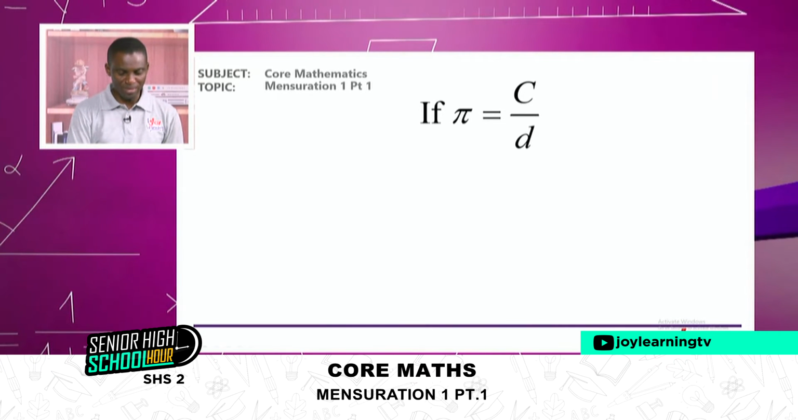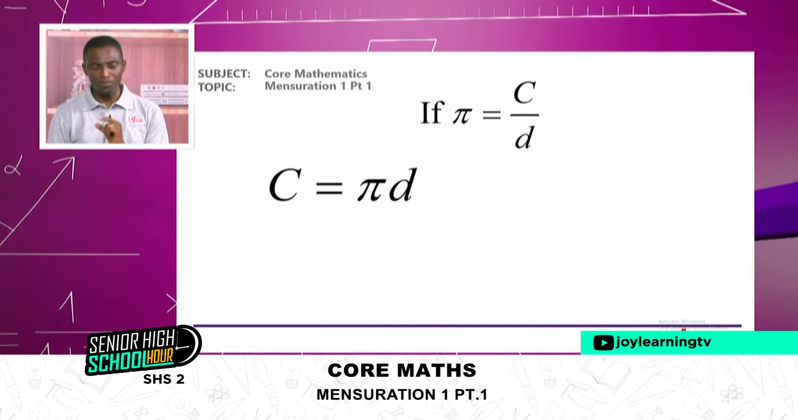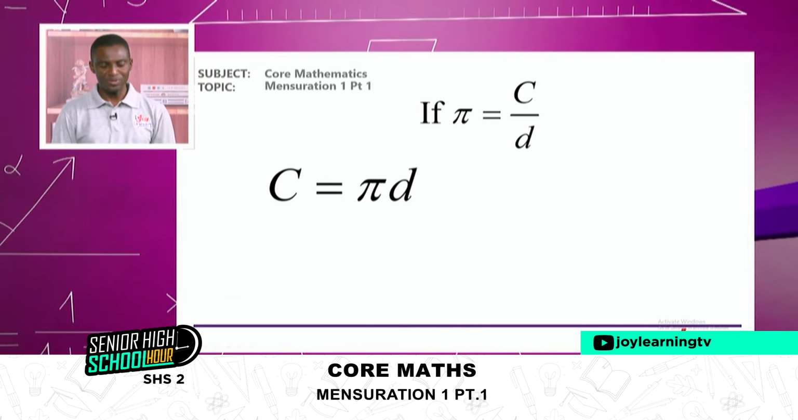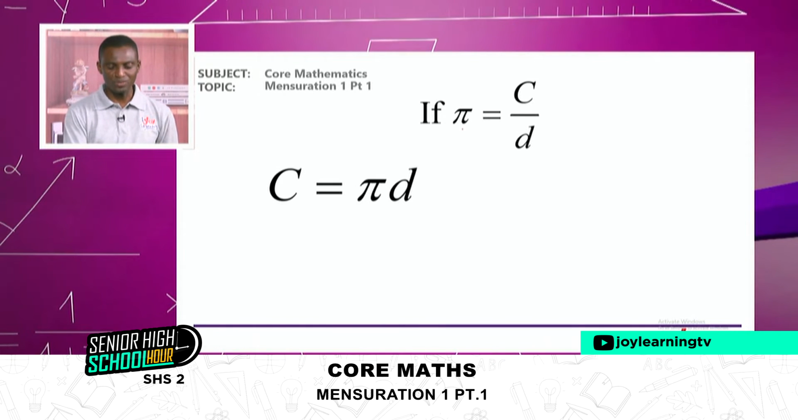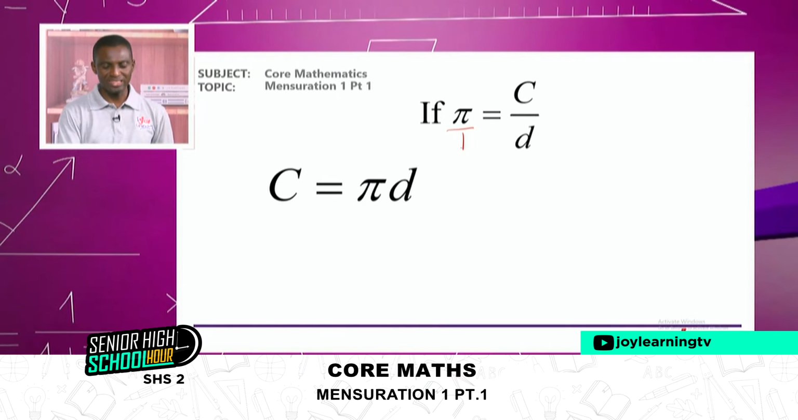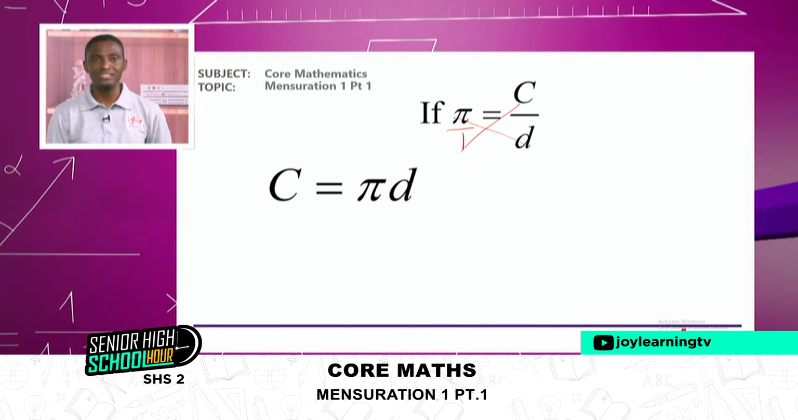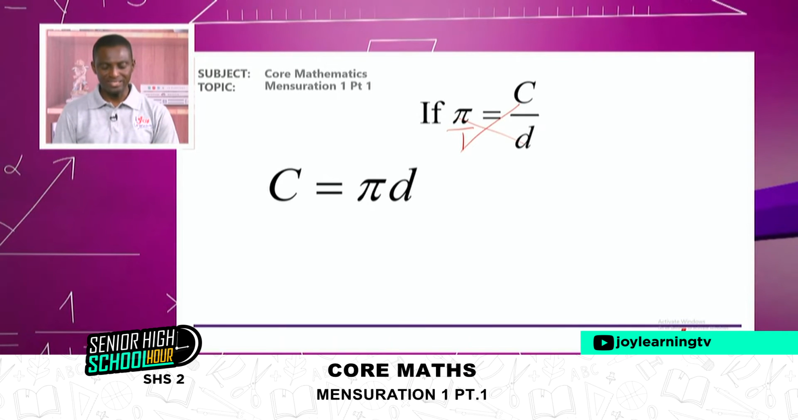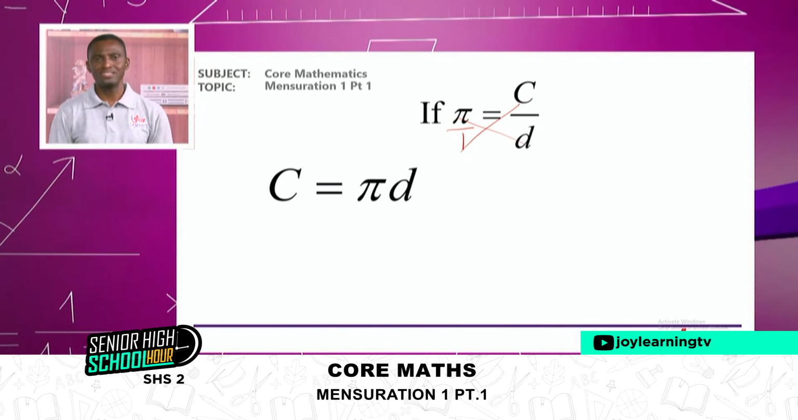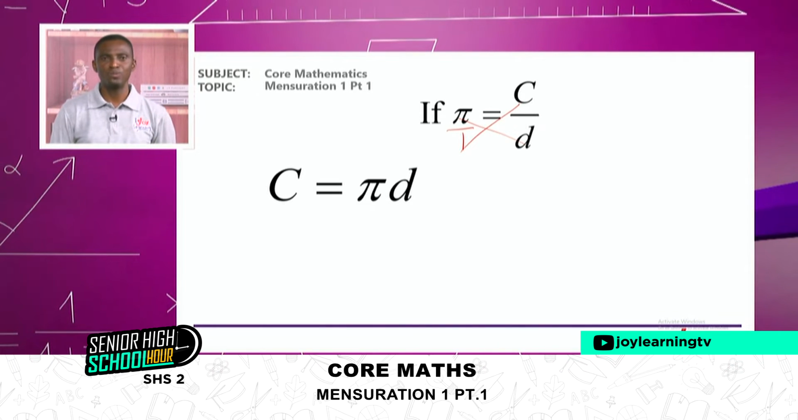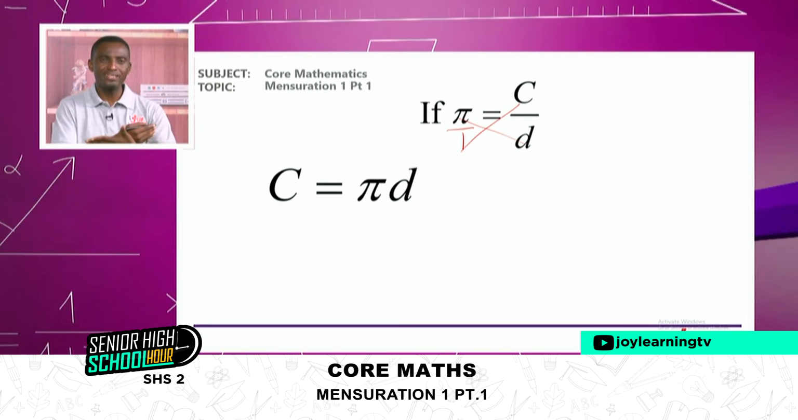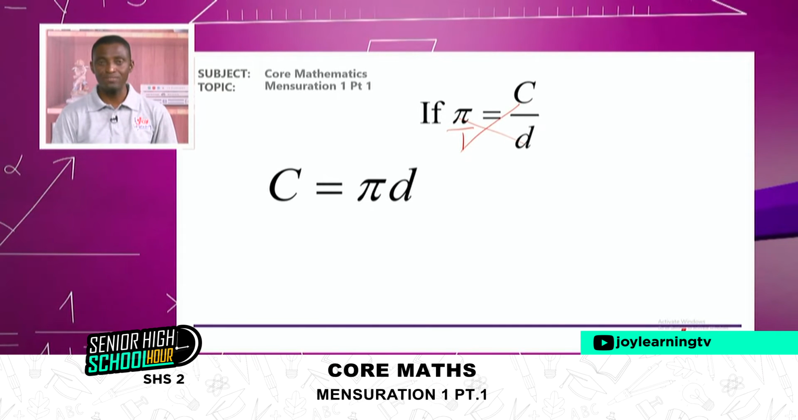If you try to make circumference the subject from this particular relation, you are going to see circumference is equal to pi d. That is, if you do cross multiplication, right? 1 times c, and then pi times d will give us pi d. But we know that 2 radii that pass through the center will give us a diameter.